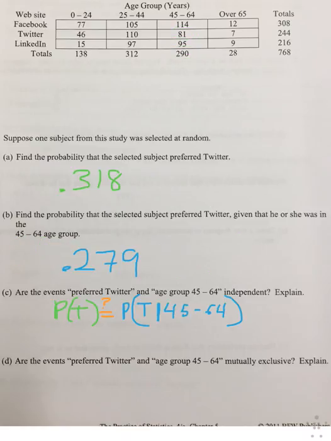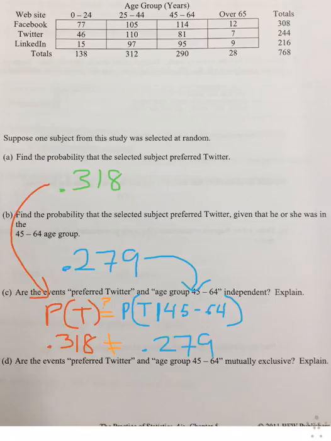For part C, we're asking if the events preferred Twitter and age group 45 to 64 are independent. And we're asked to explain this. To test this, we're going to see if the probability of preferring Twitter matches the probability of preferring Twitter given that the subject is in the age group 45 to 64. When we plug in those probabilities, and I'm going to change the color here just from green to red because I noticed that green's a little hard to read.